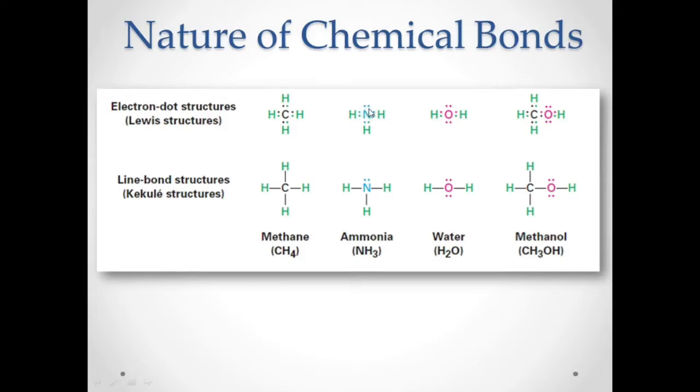That means one side has an electron pair, and the remaining three sides have no electron pair. So nitrogen can bond with only 3 hydrogens, because these sides have no electron pair yet. To complete the octet, 5 electrons plus 3 electrons from the 3 hydrogens becomes 8 electrons.